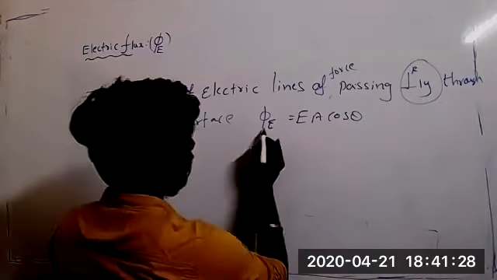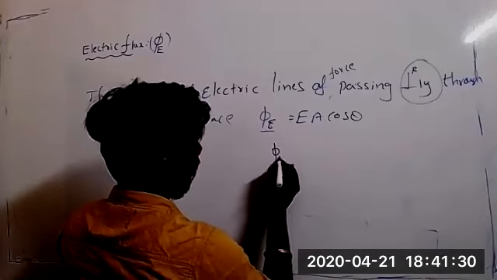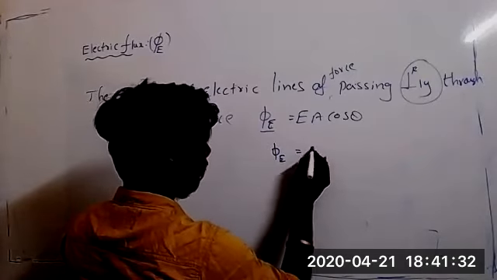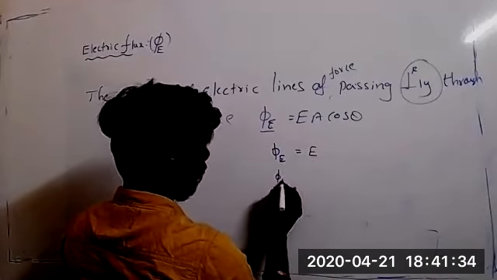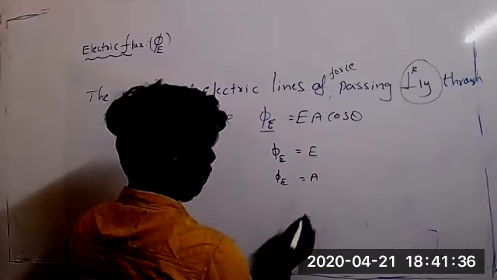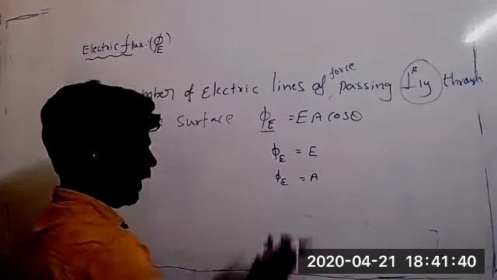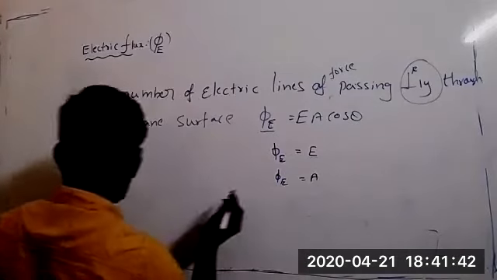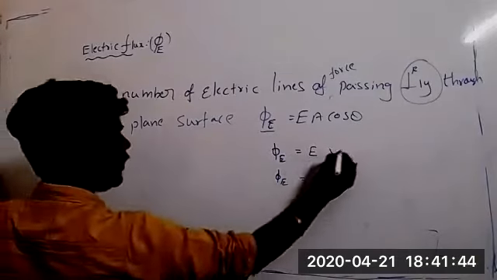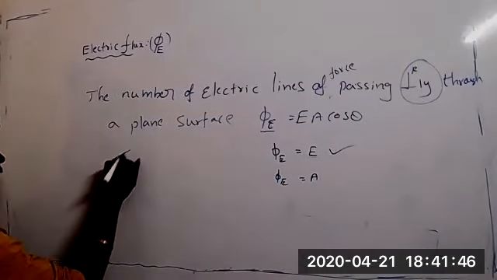See once, this flux will depend on E and flux will depend on A. Means if the electric field is increasing, flux also will increase. If the area is increasing, flux also increases. How will we see? First condition we will see.